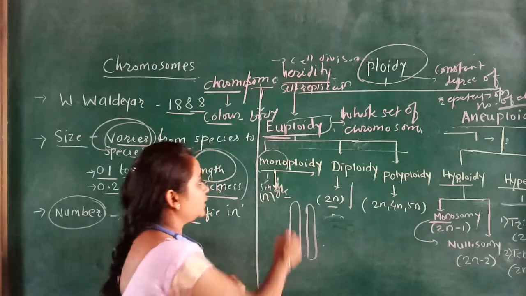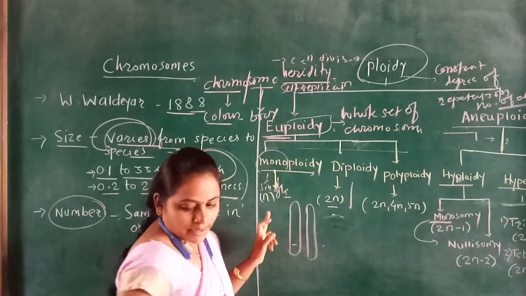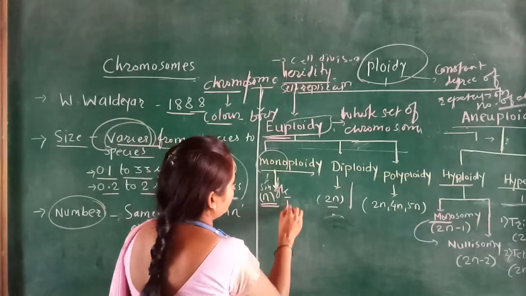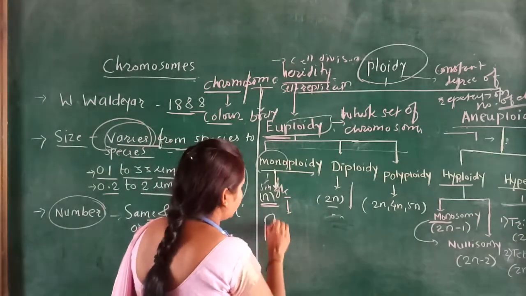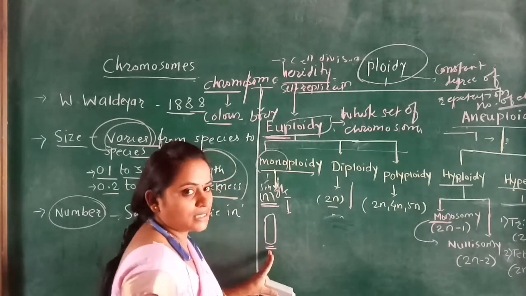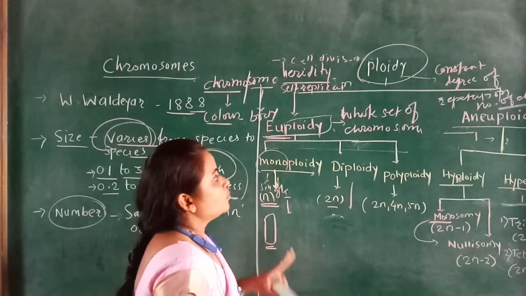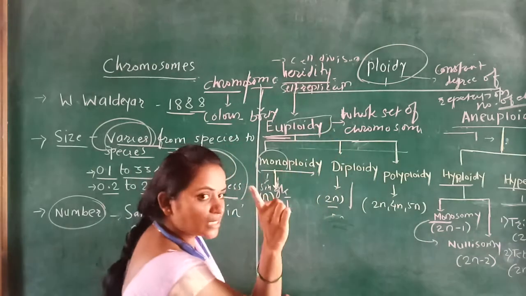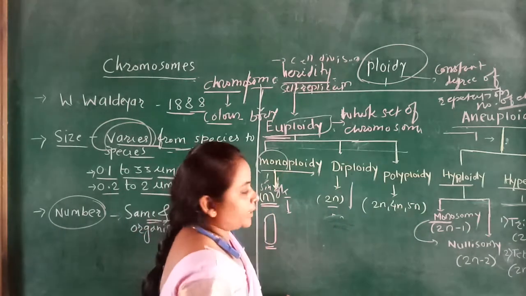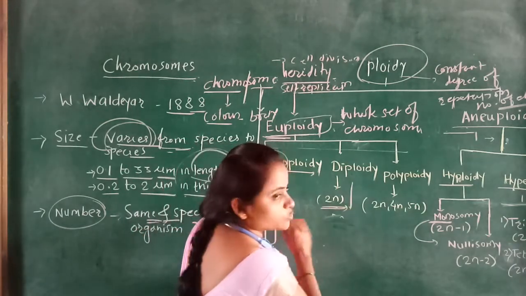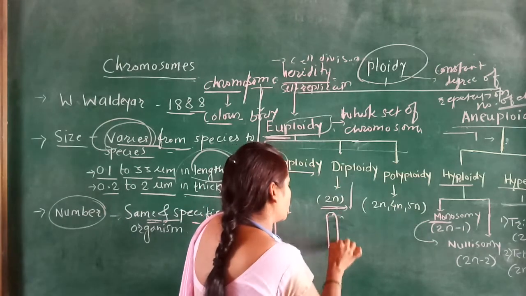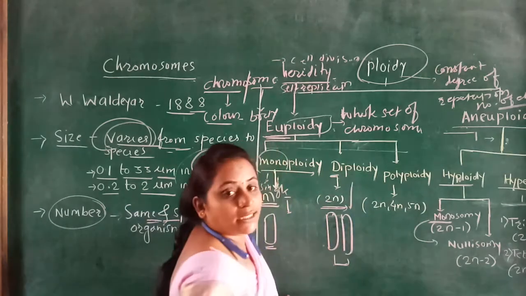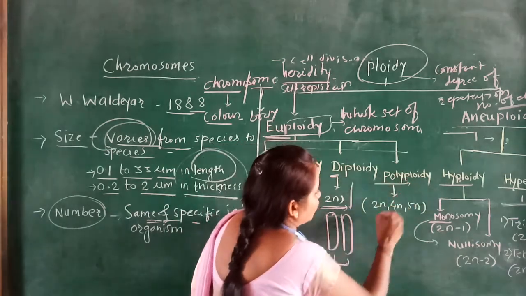In monoploidy, we have to see that n number of chromosomes is present. Means what? The single or haploid number of chromosomes is seen. That is called monoploid. म्हणजे या टोटल होल सेट ऑफ क्रोमोसोम मधला एक जो सिंगल क्रोमोसोम आहे that is called monoploid. Another, diploid. Diploid means what? Two chromosomes or two sets of chromosomes. That is this one and this one. That is the two sets of chromosomes, called diploid. And polyploid, more than two chromosomes.